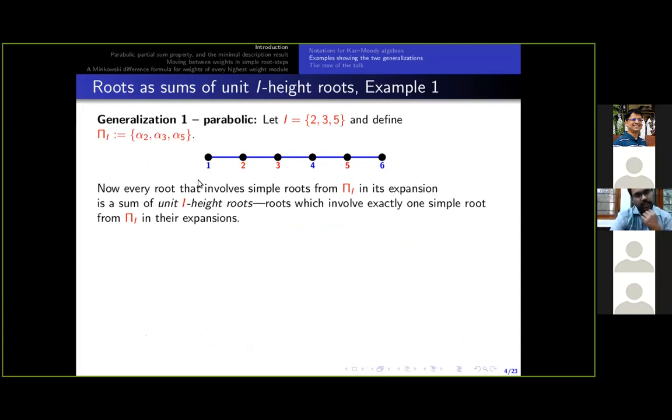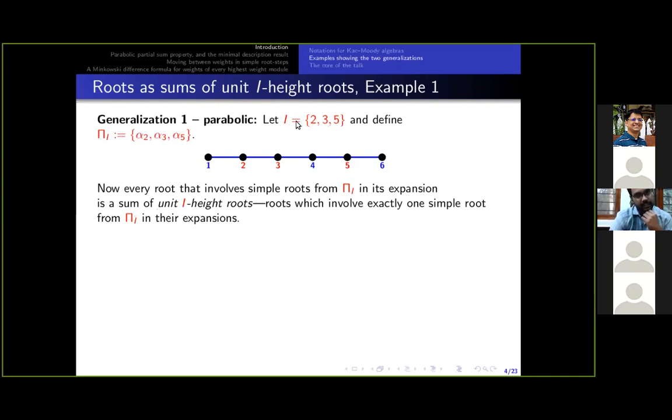And then through an example, I am going to show that root. I will take an example of a root which involves these red colored simple roots, and then I will write it as an ordered sum of roots with unit I heads. Roots with unit I heads are roots which involve some red colored simple root, but only one simple root from pi I. And here I am coloring the nodes 2, 3, 5 in red.